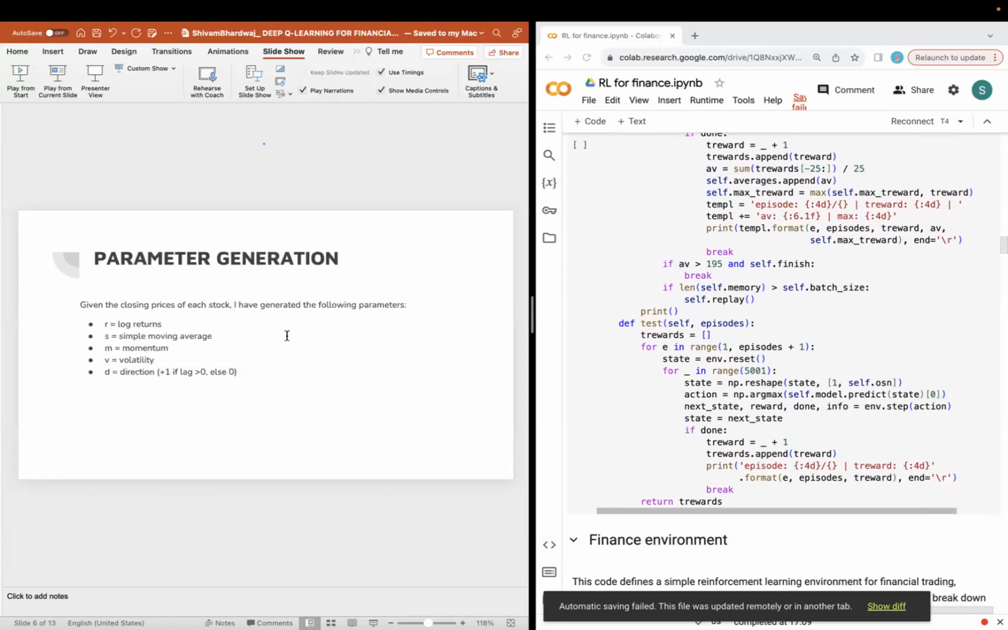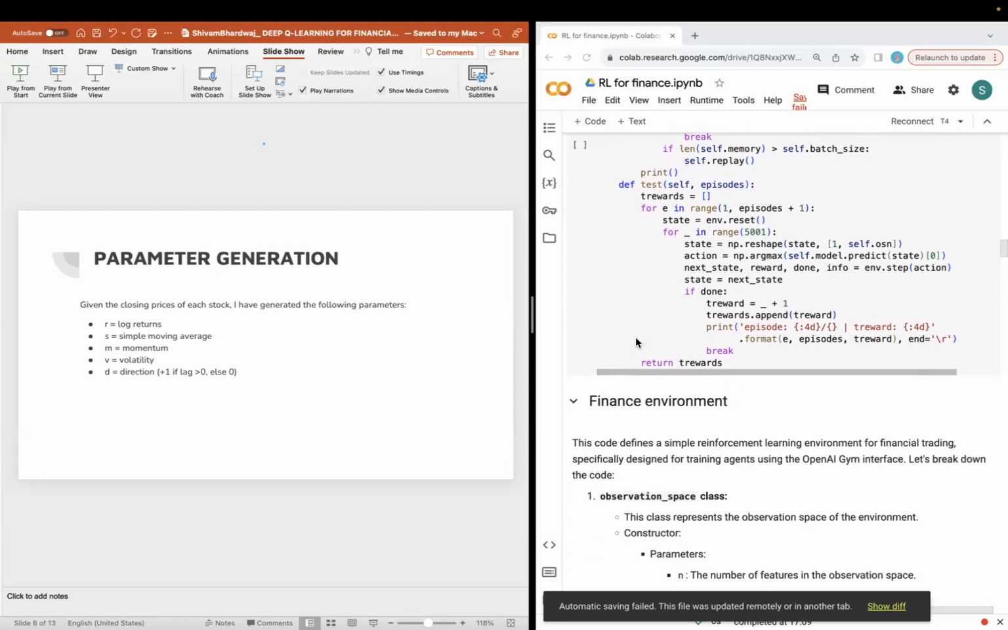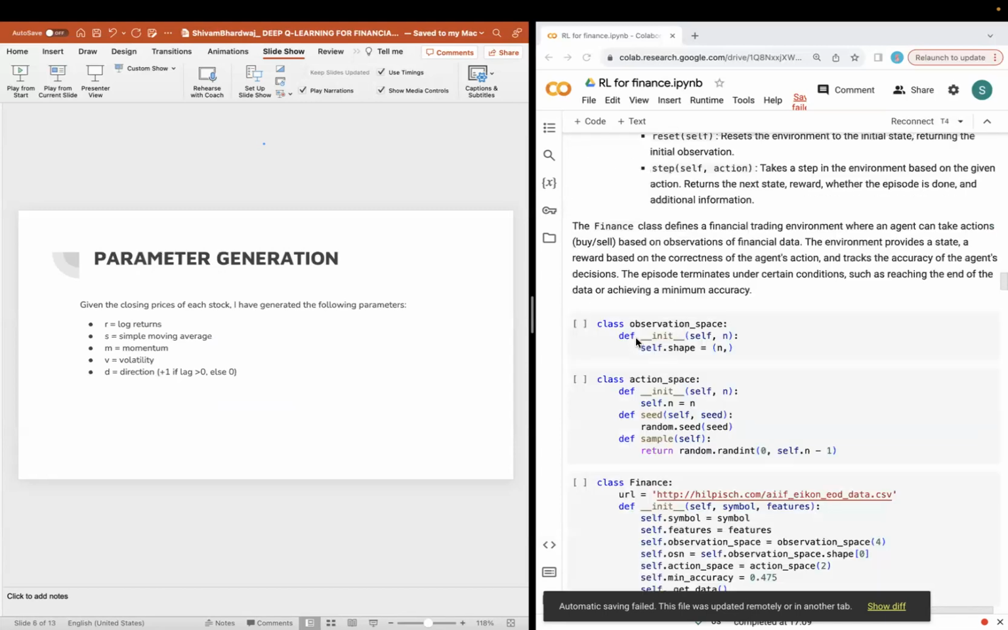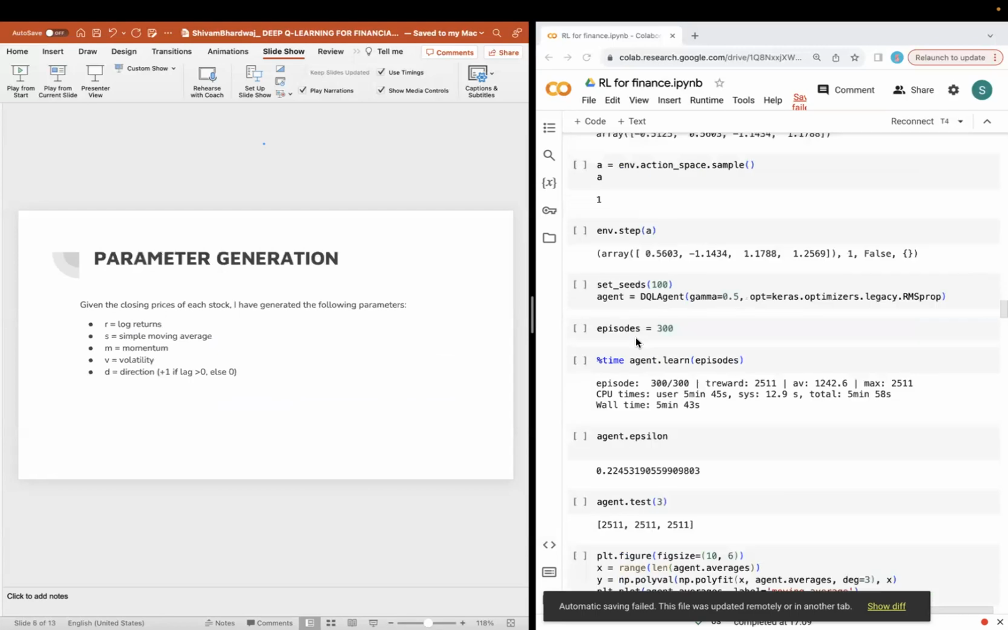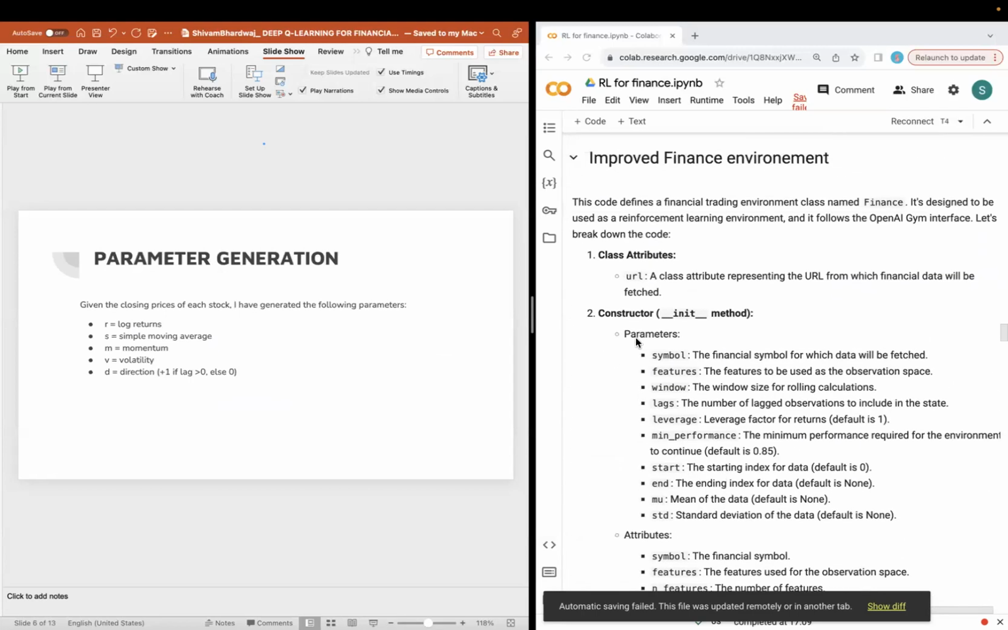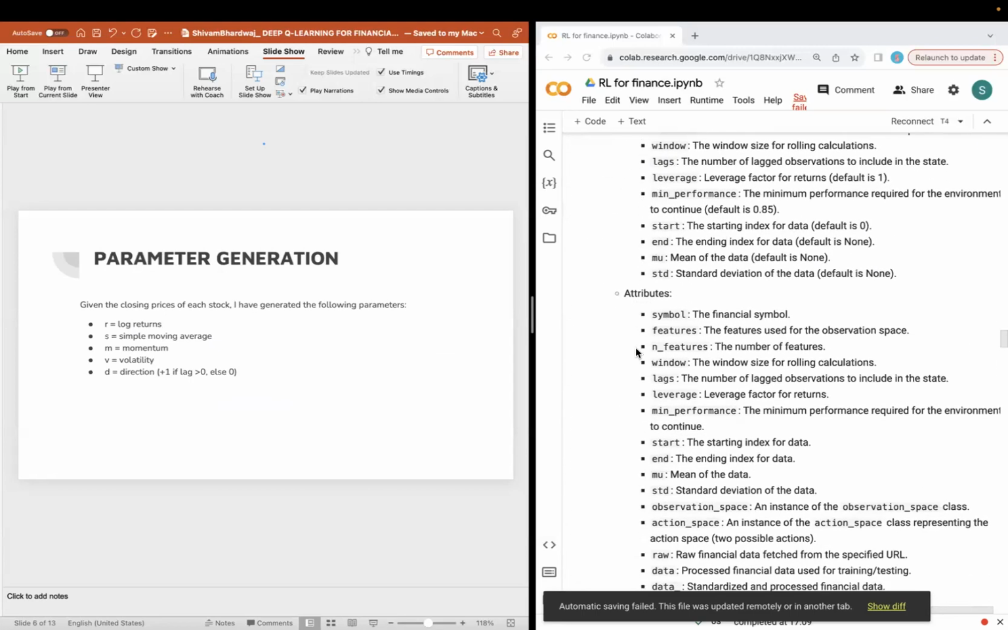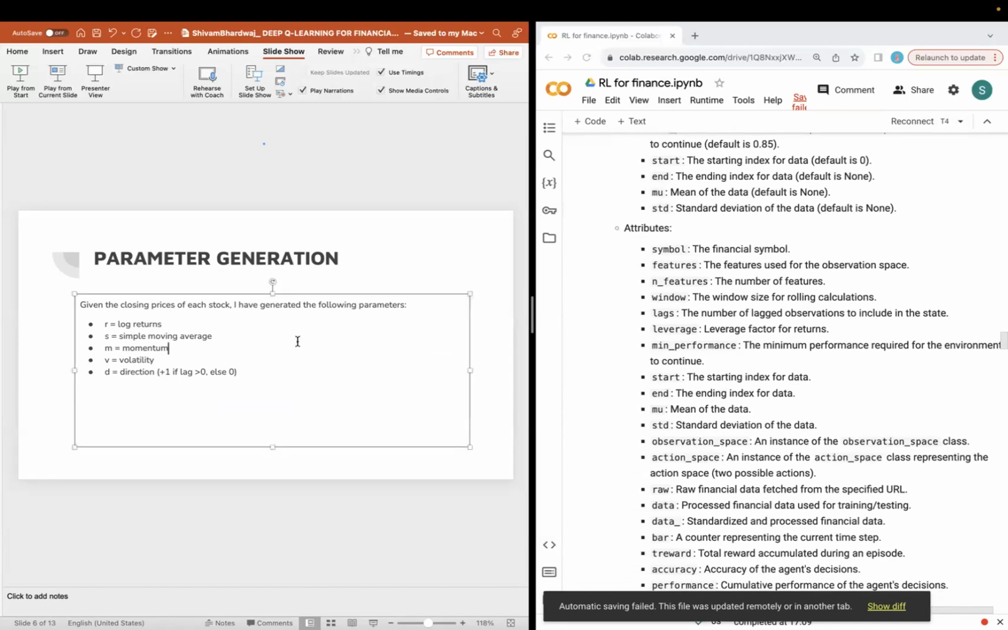So for the parameter generation of the optimal model, which will be talked about later in my project, the parameters that I have been using include R, S, M, V, and D, which are log returns, simple moving average, momentum, volatility, as well as direction. I've used a value of +1 for direction if the lag is positive, else I have used the value of 0.